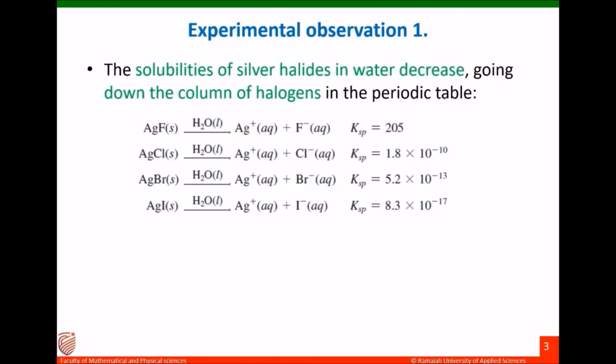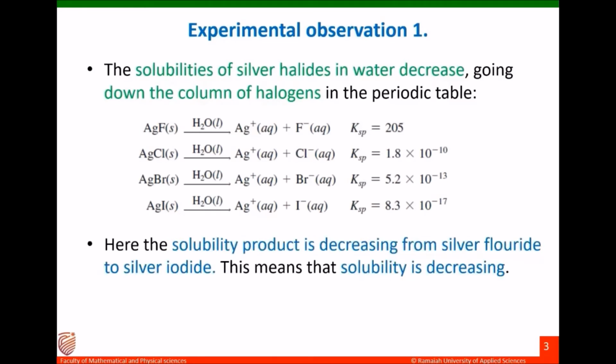But when you come down in the periodic table, if it is chlorine, silver chloride dissolves in water and ionizes, but its solubility product is only 1.8 × 10^-10. For silver bromide, the solubility product is 5.2 × 10^-13. Silver iodide, 8.3 × 10^-17. Here you can see the solubility product is decreasing from silver fluoride to silver iodide. This means that solubility is decreasing.